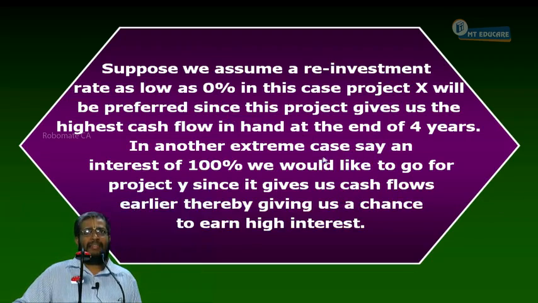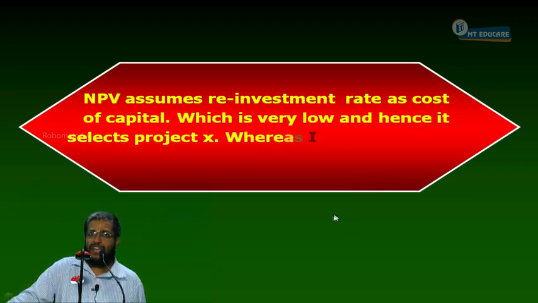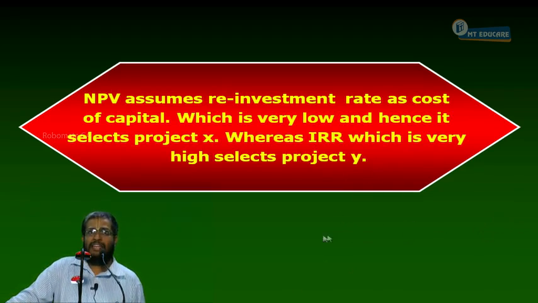In another extreme case, say an interest rate of 100%, all this is imagination only, what happens here? Project Y, since it gives us cash flow earlier, gives us a strong ability to earn that higher interest rate. And when we get the cash flow later, the interest earning capacity goes. Now, to conclude, NPV assumes the reinvestment rate as the cost of capital, which is very low, hence it selects X. Whereas IRR, which is very high, selects Project Y. This is the reason for the conflict.